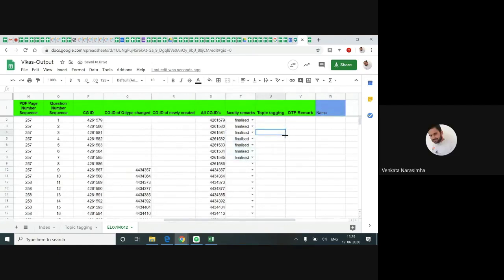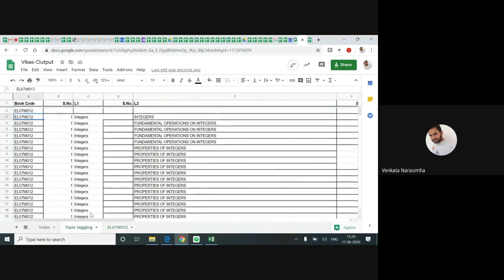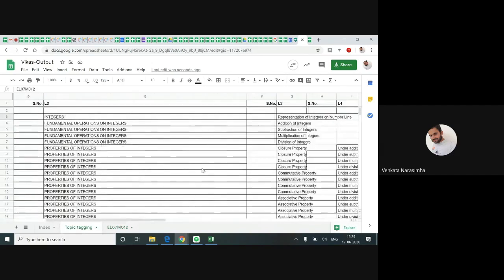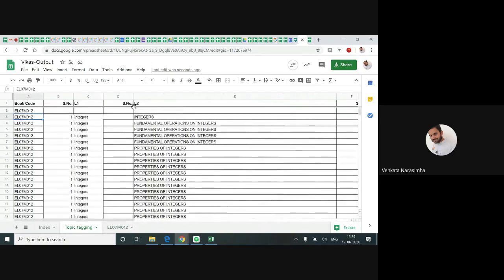So this is the thing. And coming to topic tagging. Here you can see the topic tagging. I will give you this topic tagging also. I will give you one topic tagging also. In topic tagging you need to choose level 2 only. Level 2 concepts you will be choosing.